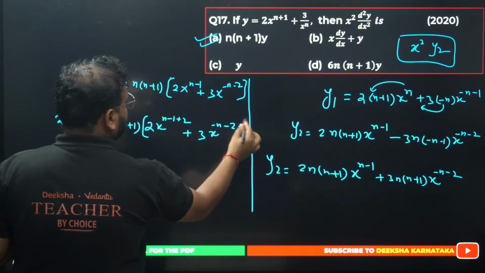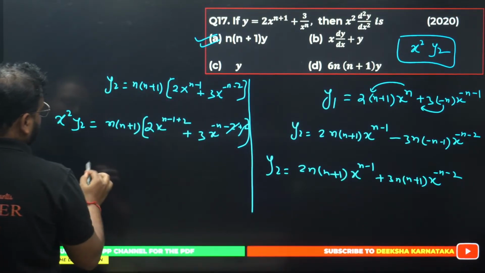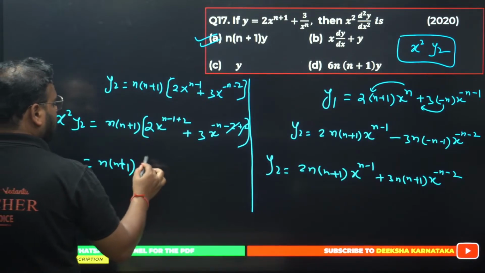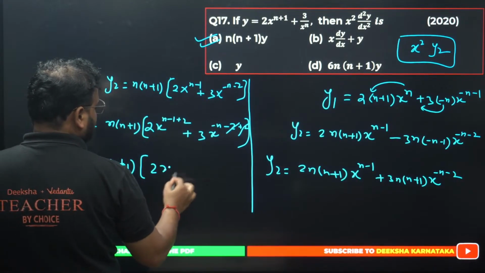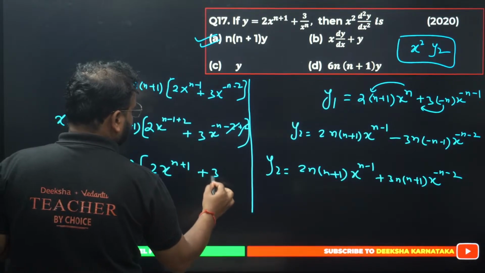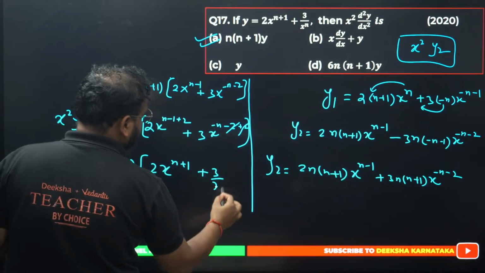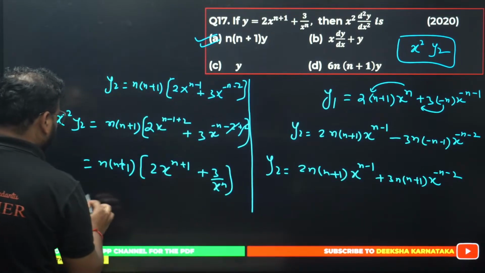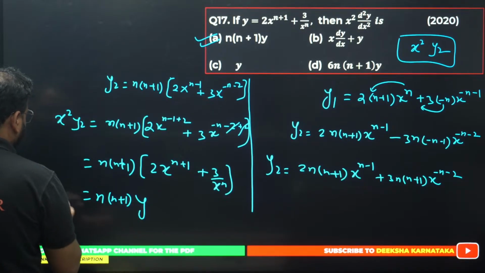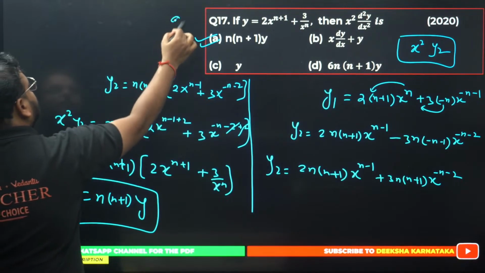Please check, this will cancel, and over here we'll have n times (n plus 1) times 2 x power n plus 1 and plus 3 times x power minus n. It'll become x power n over here. This is nothing but the value of y. So n times (n plus 1) times y is the value of x square y2. So option A was correct.